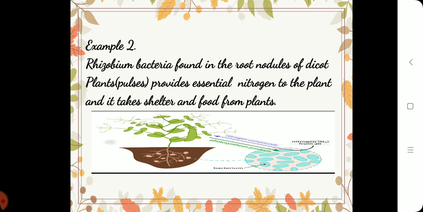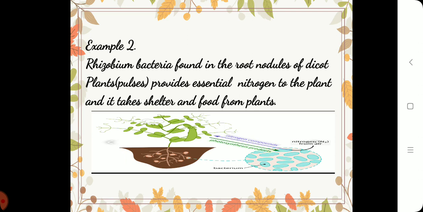Another example of symbiosis you can see here. Rhizobium bacteria found in the root nodules of dicot plants provide essential nitrogen to the plant, and take shelter and food from plants. In this picture you can see swellings in the roots here and there. In those round structures, rhizobium bacteria, useful bacteria, are found. These bacteria provide the essential nitrogen to the plants. Nitrogen is very important for plants.